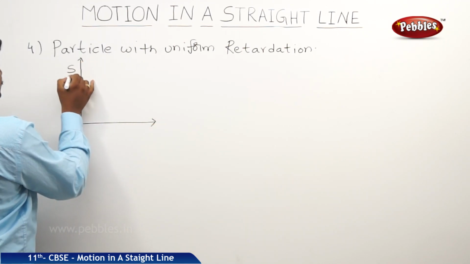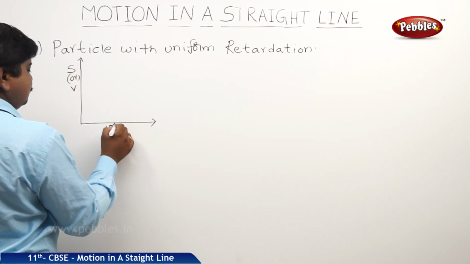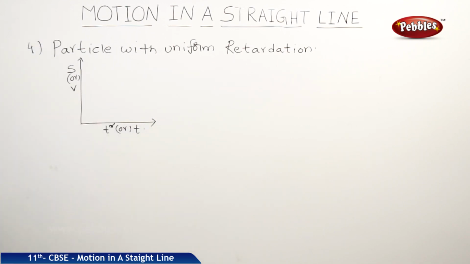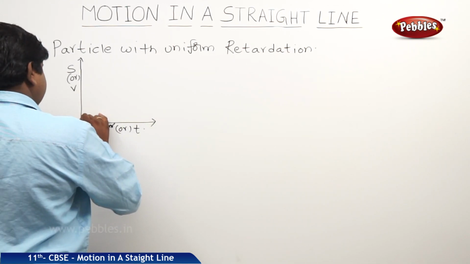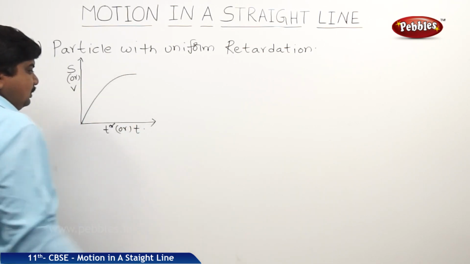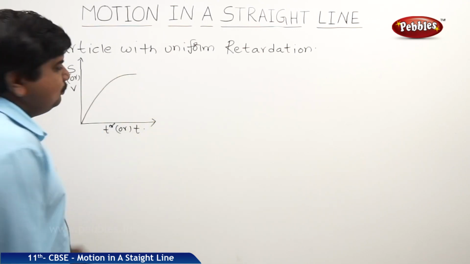Again, we can take s or v, t square or t. Then the graph will be an exponential decay or a parabola with decreasing slope.